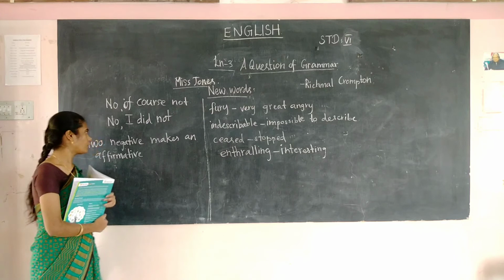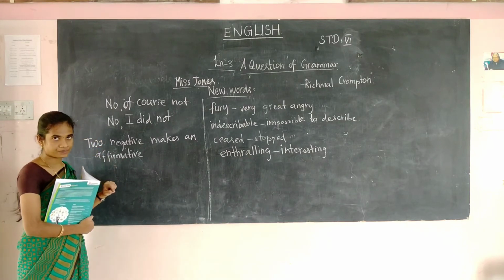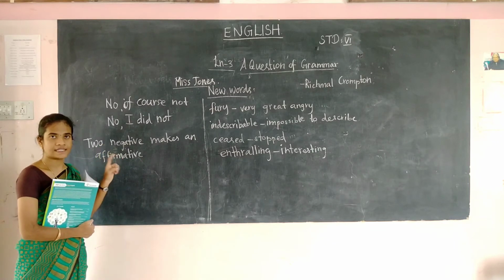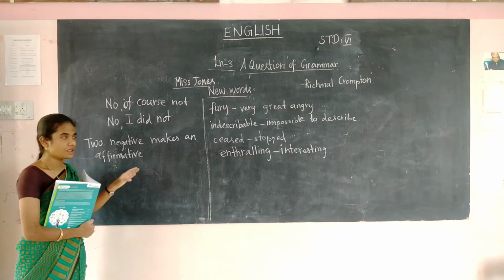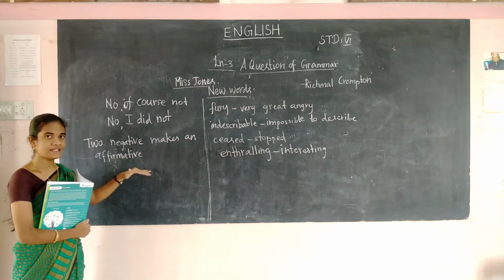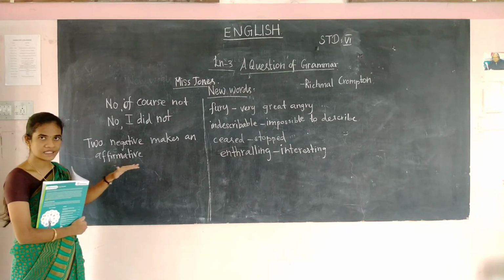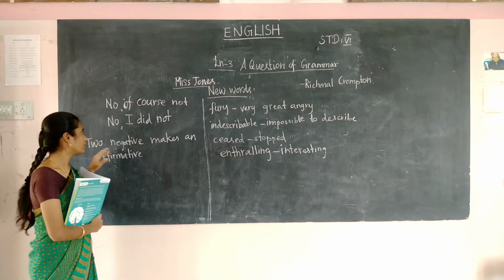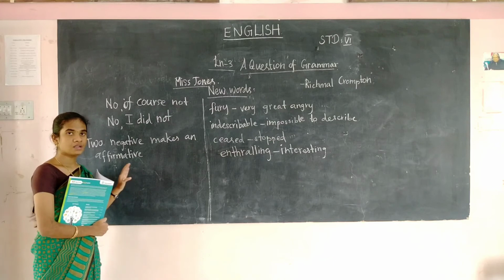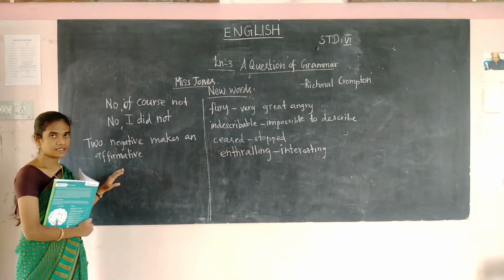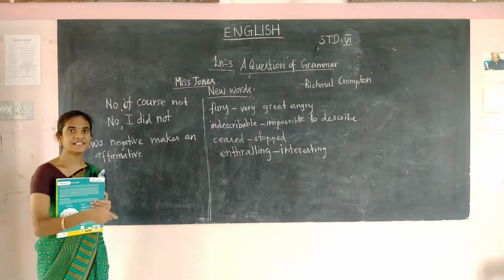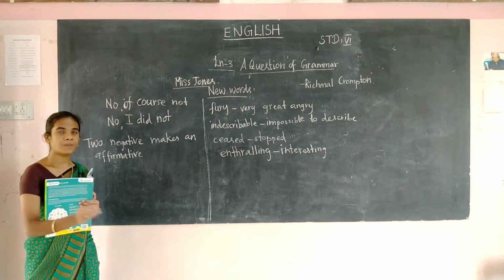So what is the meaning of two negatives make an affirmative? The meaning is, if there are two negative words in the same sentence, that sentence becomes a positive one. Affirmative means positive. So in English, if there are two negative words in the same sentence, the sentence is a positive one.